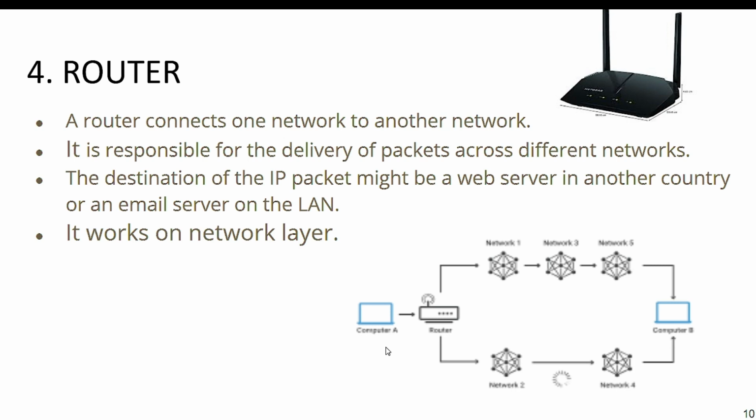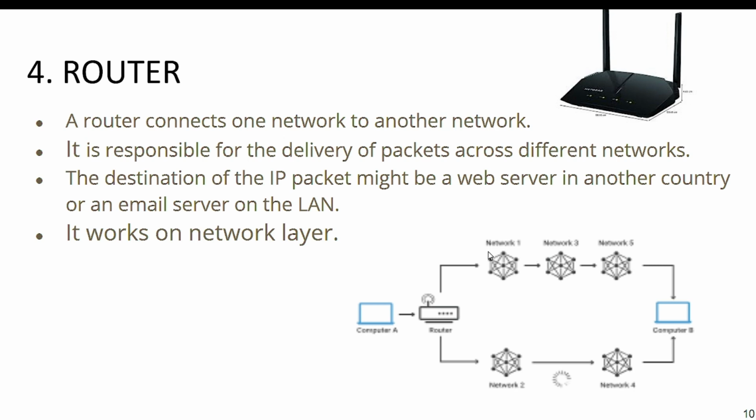Suppose here we have two computers, computer A and computer B, connected through a router. If computer A wants to send a data packet to B, it sends the data packet to the router. The router can select either network path 1, 3, 5 or 2, 4, and accordingly it reaches computer B. But how will it select the path?